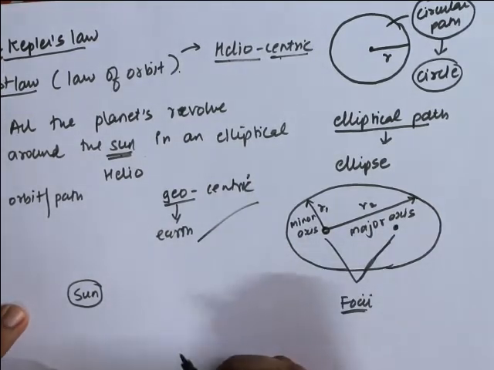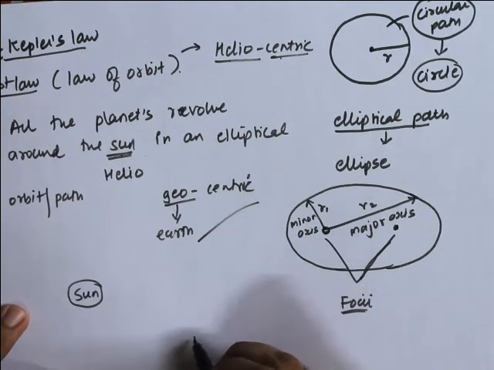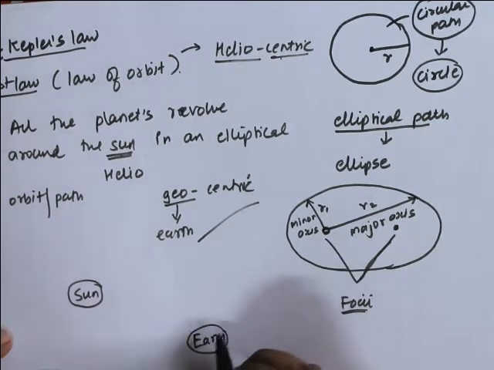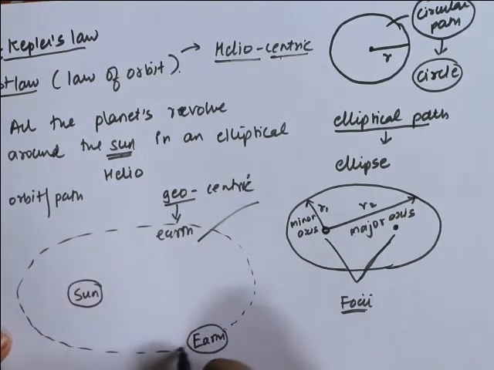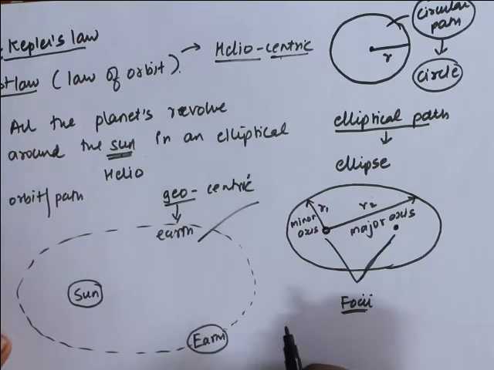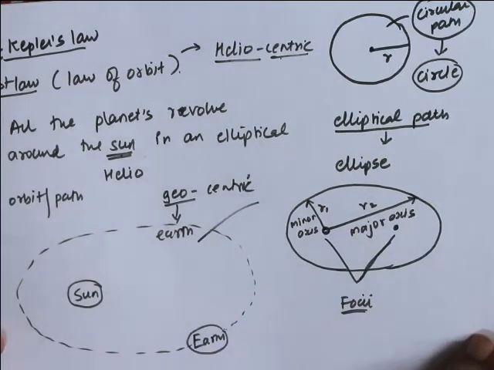Let's say the planet, say earth, revolves around the sun in an elliptical orbit. So this was the first law that he proposed.